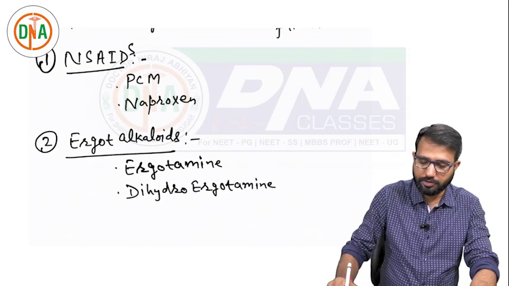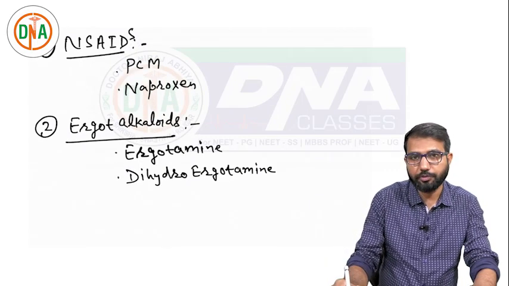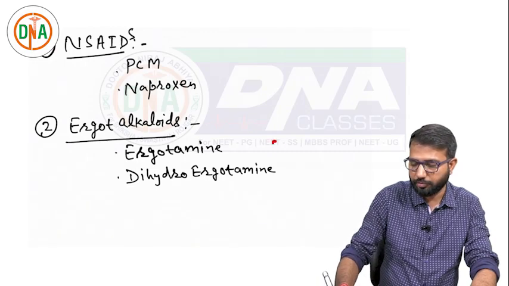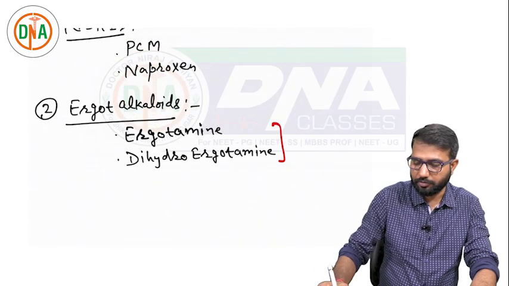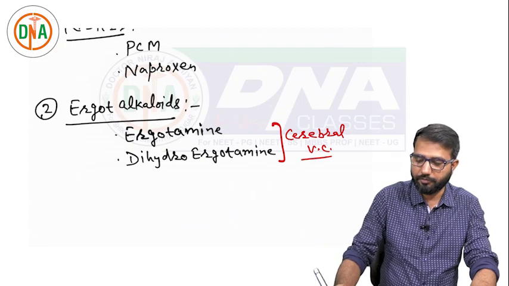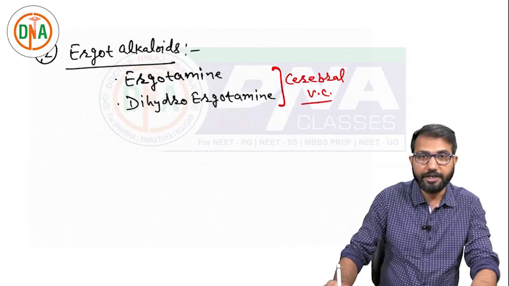What is the role of these drugs? These drugs act on the serotonin receptor, and also on different receptors, but in migraine they have a role because of their serotonin receptor action. These drugs cause cerebral vasoconstriction, and that's why they can terminate the migraine headache.